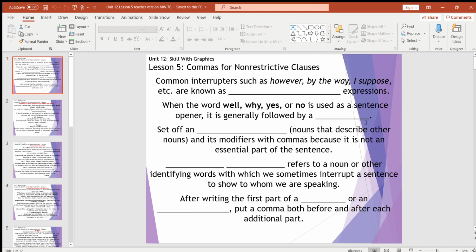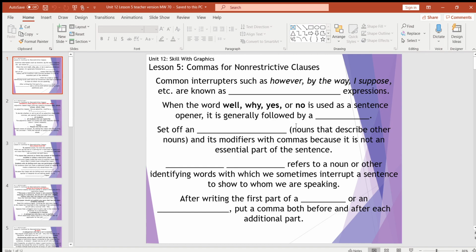And whenever the word well, why, yes, or no is used as a sentence opener, it is generally set apart from the sentence by what punctuation? You got it? It's a comma. We love our commas. Always use the commas. And you want to set off an